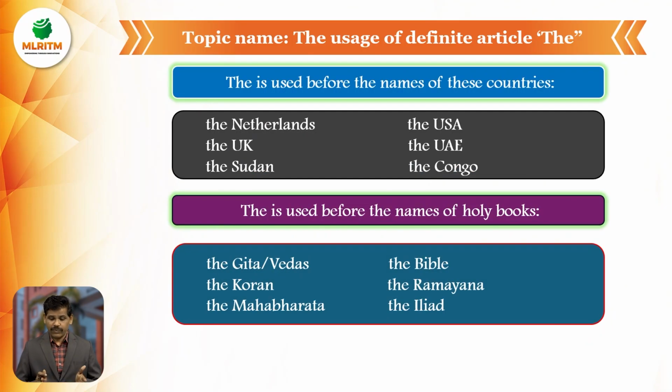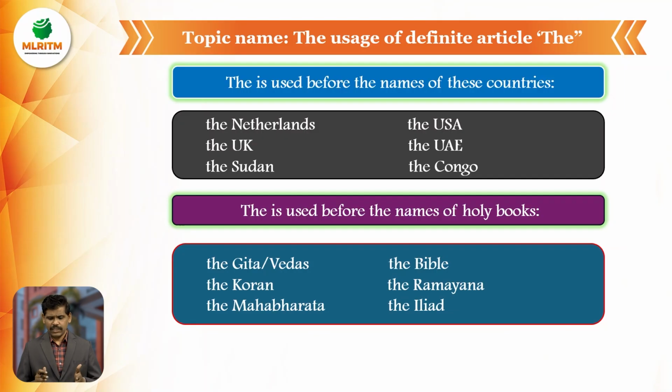The is used before the names of certain countries. A few countries in the world are groups formed as a nation. Example, the Netherlands. So we must use the article before the country Netherlands.